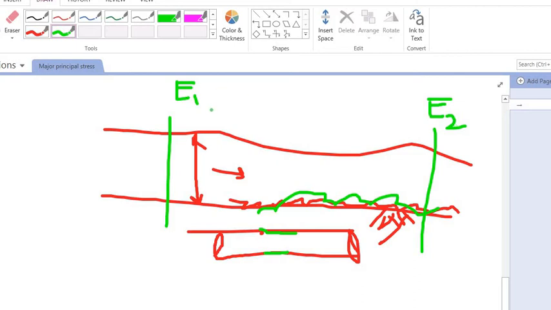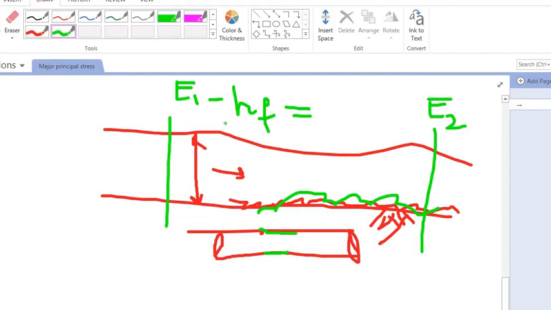So what was the modification? Energy at section 1 minus some loss. This loss is denoted by HF, that is head loss due to friction, is equal to energy at section 2. So E1 minus HF is equal to E2.